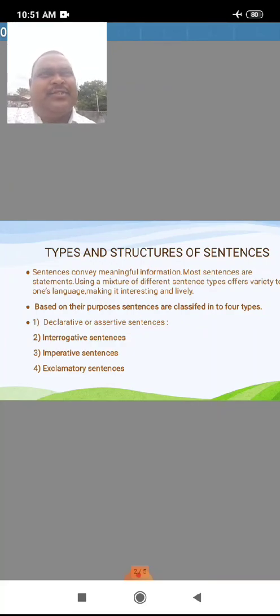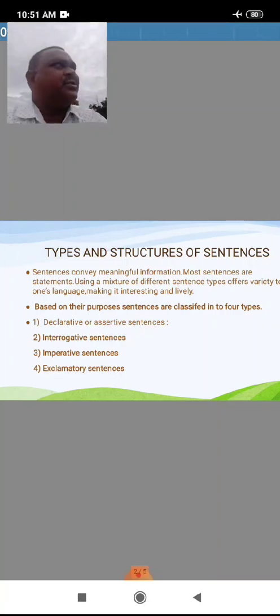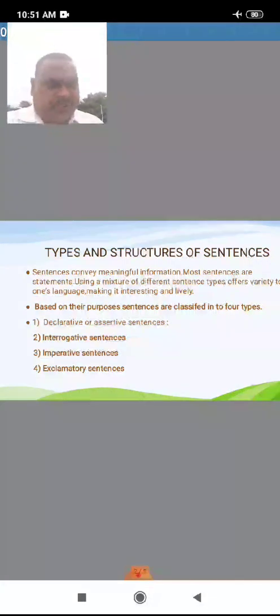Sentences ending with a question mark are used to ask questions or make inquiries.